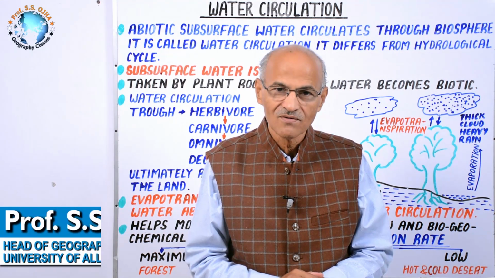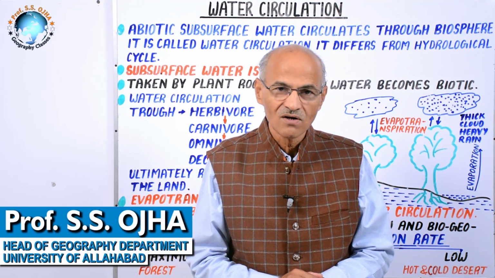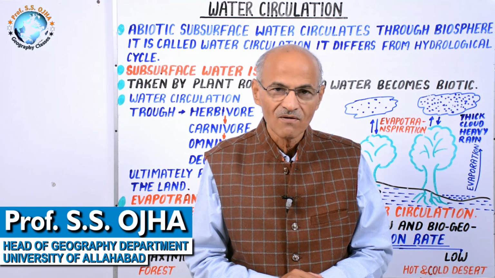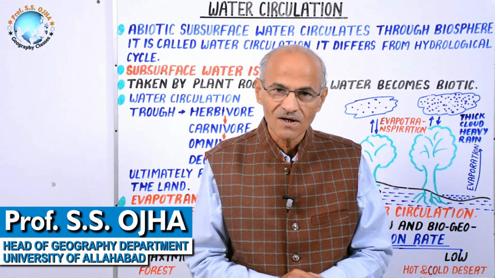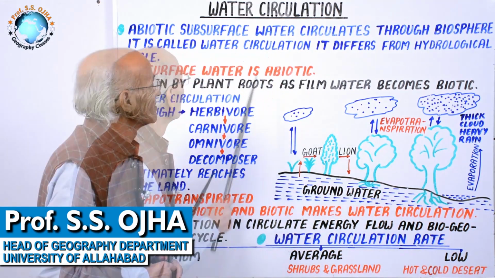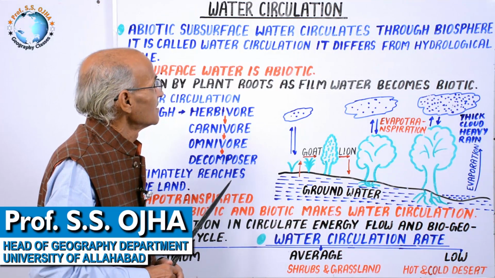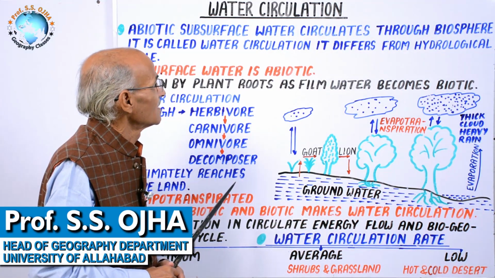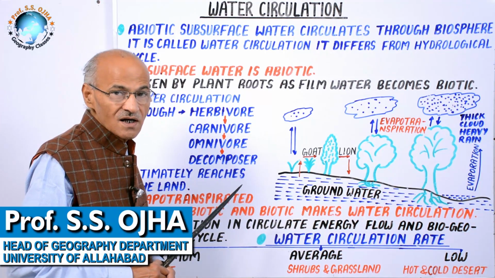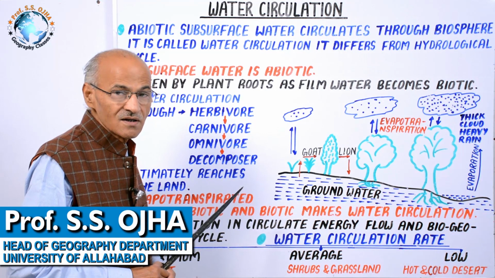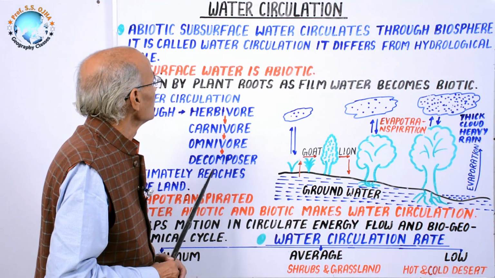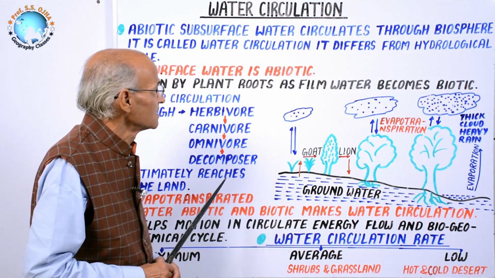ecosystem alive. What is water circulation? How it circulates and how, on the basis of water circulation, our plants and animals survive. Let us study the water circulation. Water is a very important phenomenon of our environment, and it is found in three states: gaseous, liquid, and solid, and it is an omnipresent resource. How does water circulate? Let us study.